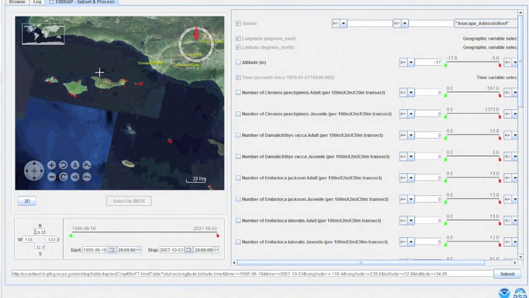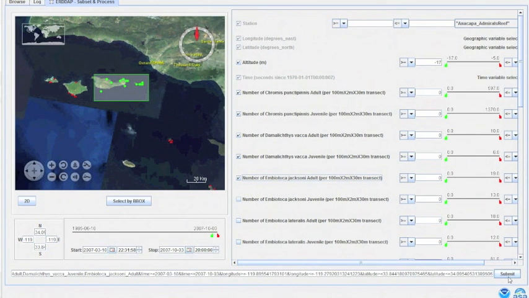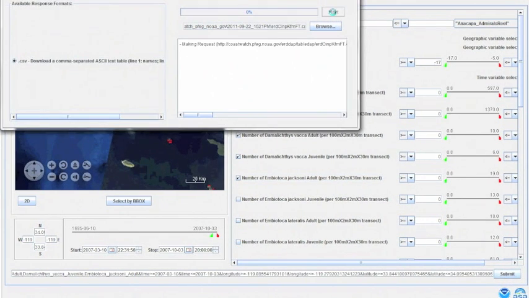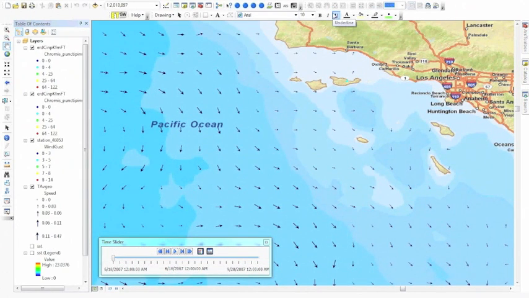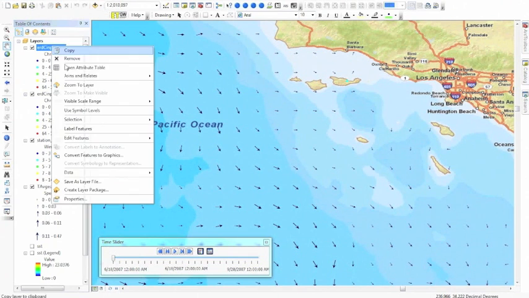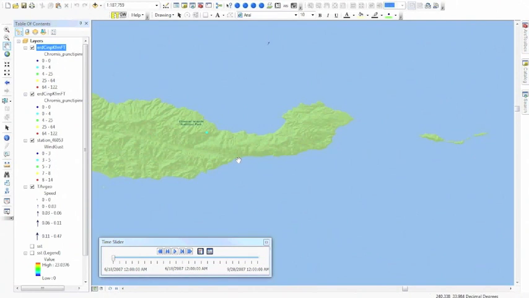After clicking the button, we're brought to a subset and process window specific to TableDAP. We can still subset our data in space and in time and have a long list of variables to choose from. Required variables cannot be unchecked. Once we press the Submit button, our request is submitted to ERDDAP and the data is downloaded as a CSV to the local computer. ArcMap then converts it to a feature class where it can be displayed and animated with Time Slider.